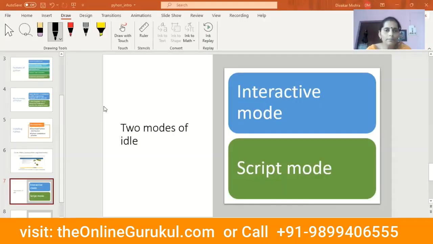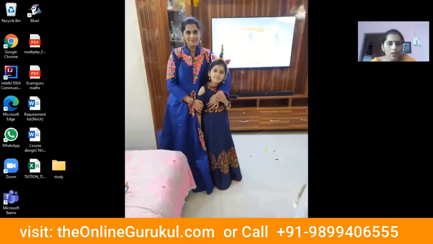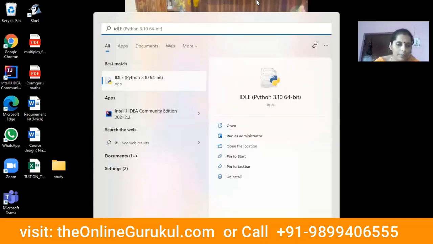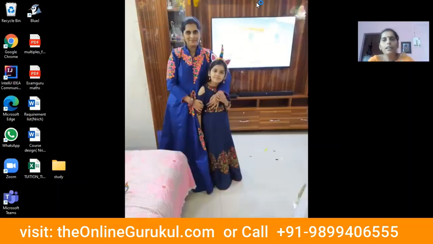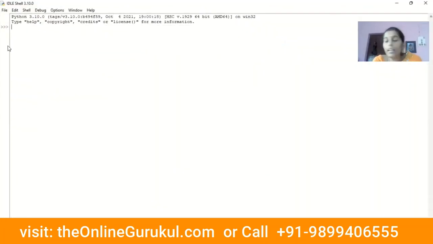Okay, let me share my whole screen. Now this is the IDLE editor. In this we will write a Python program. See, there are two modes of Python programming: interactive mode and script mode.